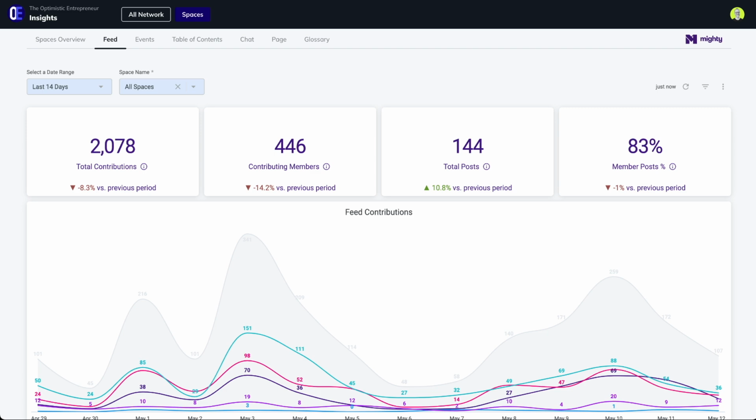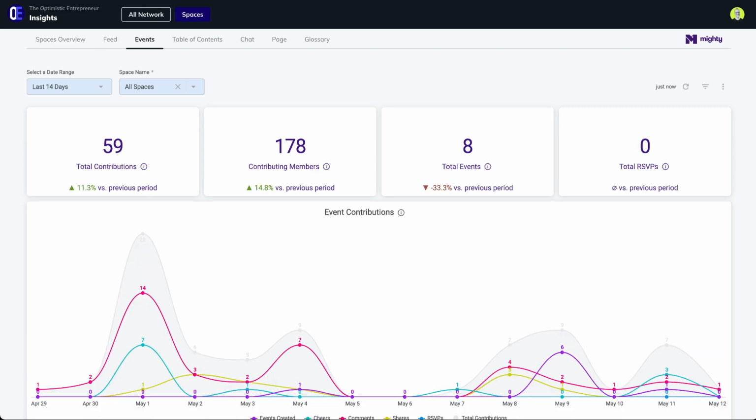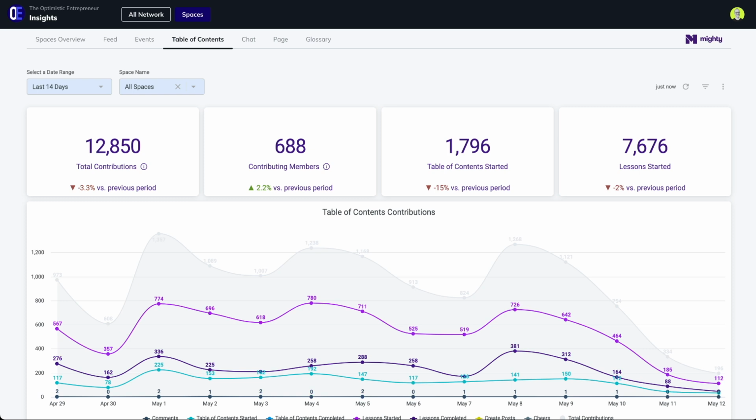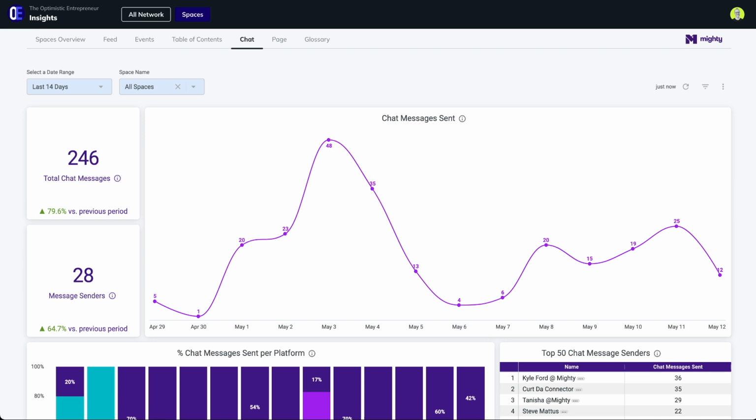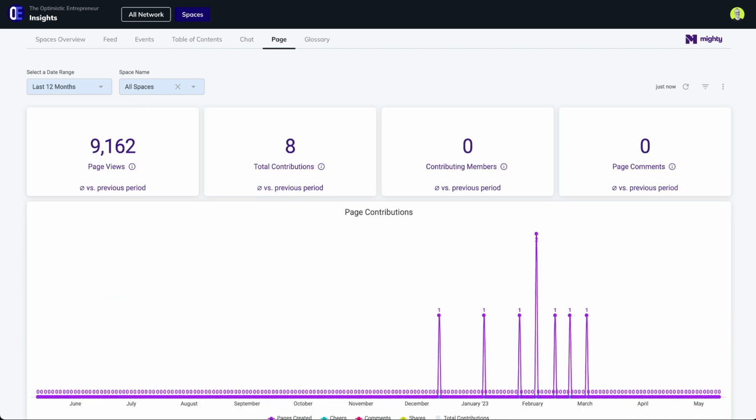This is Feed, for when you have an activity feed enabled. Events, for either a single event or event series. Table of contents, for when you add course content or organized content to a space. Chat, for when you have chat enabled. And Page, for when you add a web page to a space.